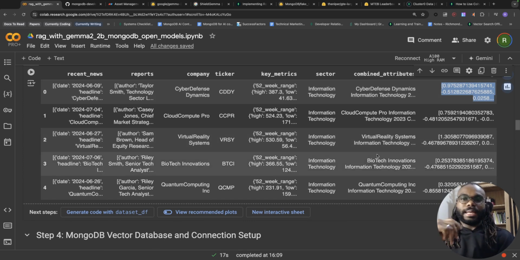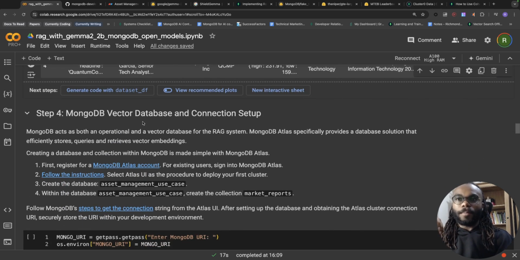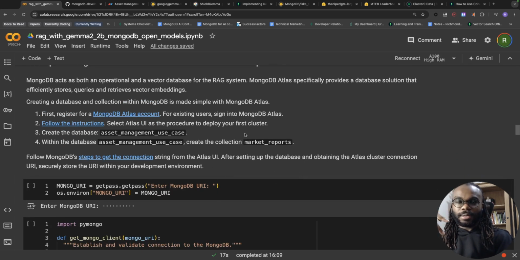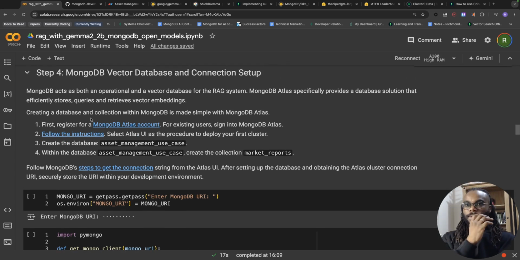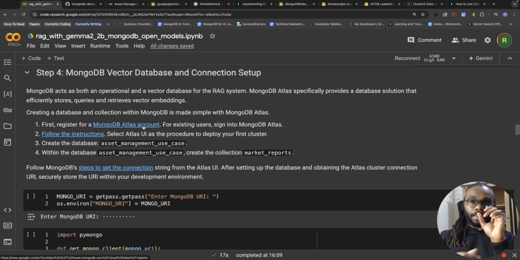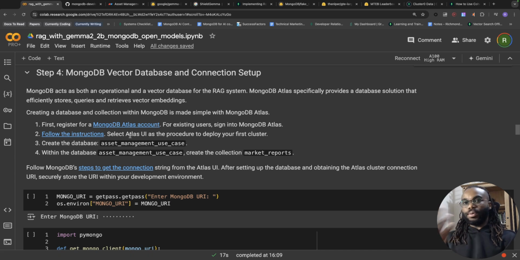So we're going to talk about that later on. But let's talk about MongoDB, the vector database, and how we can connect to MongoDB. First things first, you can register to MongoDB for free, and you can create your MongoDB Atlas account right here, clicking on this link on the notebook. And if you follow the instructions on this link, you'll be able to deploy your first cluster.